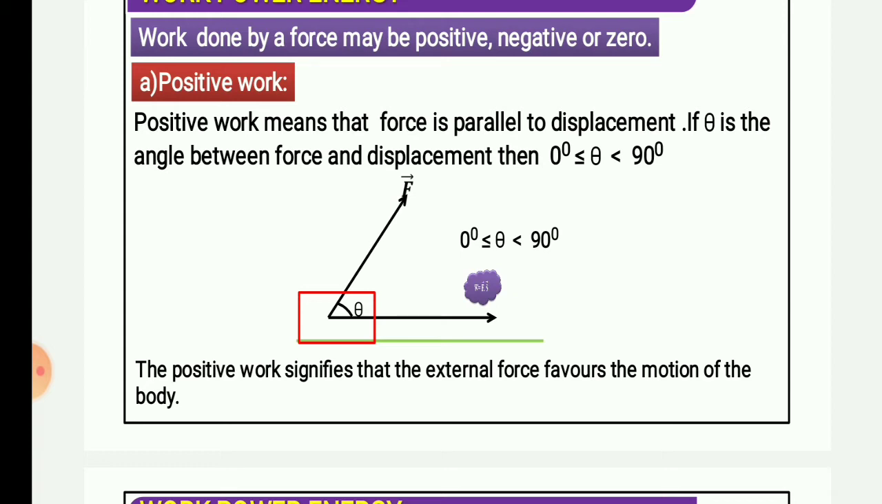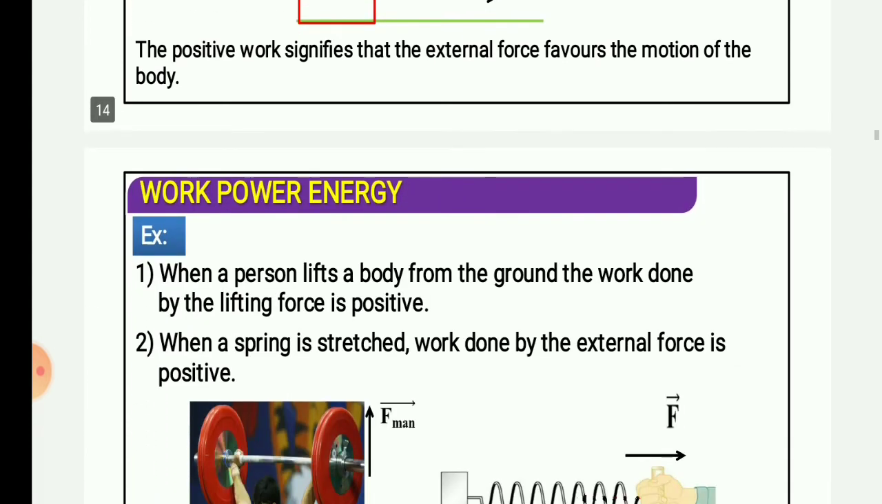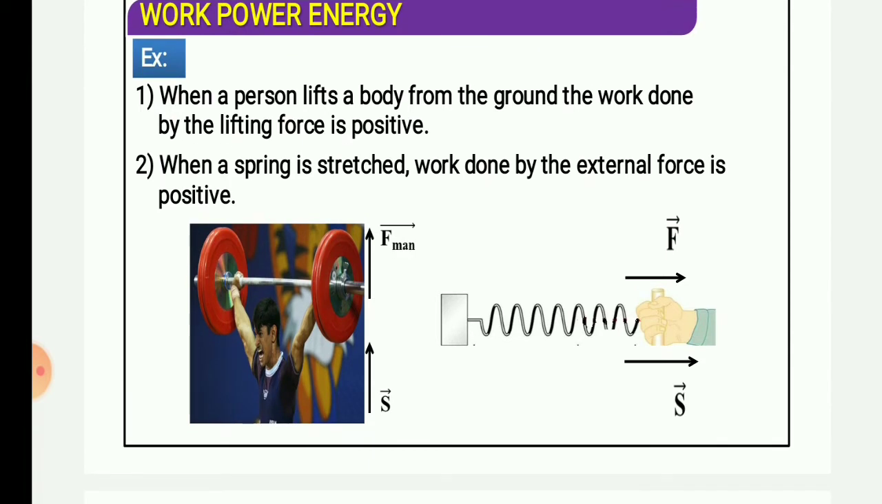Why? Because positive work signifies that the external force favors the motion of the body. What does positive work signify? The force you applied and the motion produced because of it, that force is favoring it. That force is responsible for favoring the motion. Okay, that's it, nothing else. For example, when a person lifts a body from the ground, the work done by the lifting force is positive. You applied a lifting force upward and the displacement of the body is also upward, so the work is positive. The second example is when a spring is stretched, the work done by the external force is positive. When you stretch the spring, the displacement is in the direction of the force, so you can see F and S are described on the basis of direction.